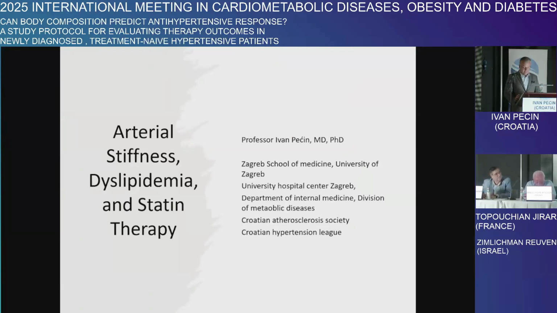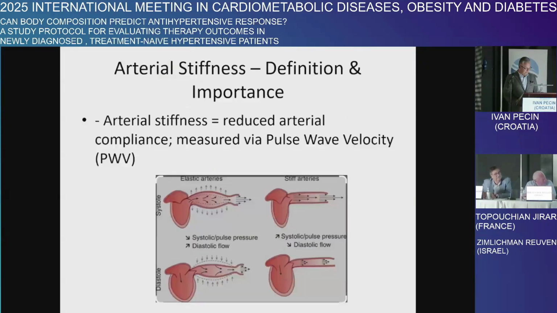I think because I do lipids for the last 20 years, it's a very important topic, and we all agree on this. So what is arterial stiffness? Just in brief, reduced arterial compliance measured by pulse wave velocity, we know all that.